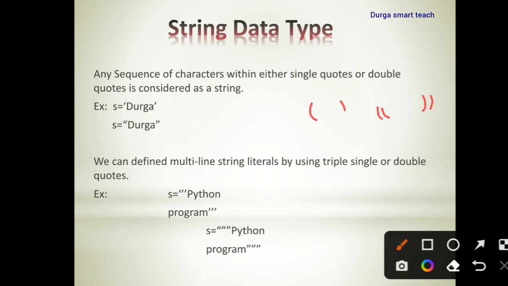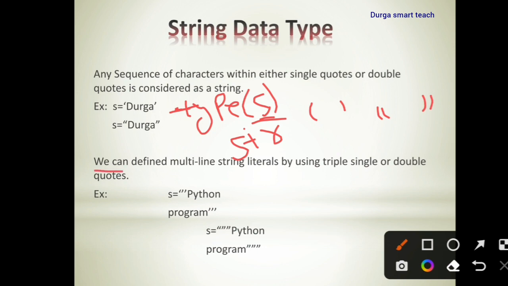See this example, S is equal to Durga. Here Durga is one string and it is stored in the S variable. If you want to know the type of this variable, you need to use the type function. I discussed in the previous class about the type function, id function, and print function. Type is used to return the type of S. So what is the data type of S? It is str, the string data type.